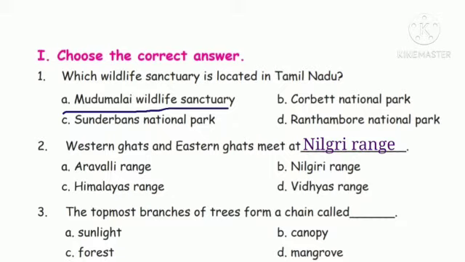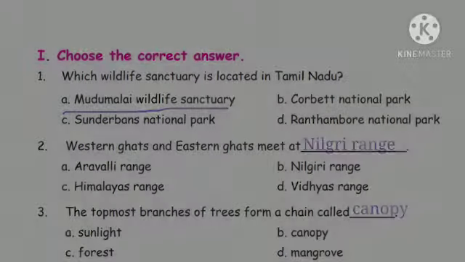Third one, the topmost branches of trees form a chain called. Do you remember the structure name, students? Let us see the options. Sunlight, forest, canopy, mangrove. Answer, canopy. The topmost branches of trees form a chain called canopy. Based on this structure, forest is also divided.